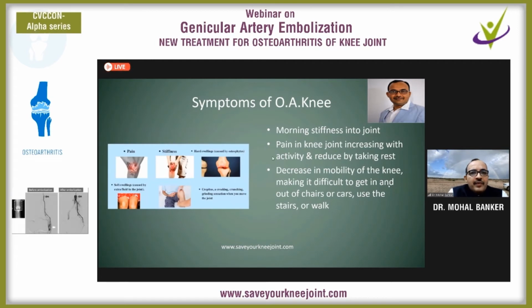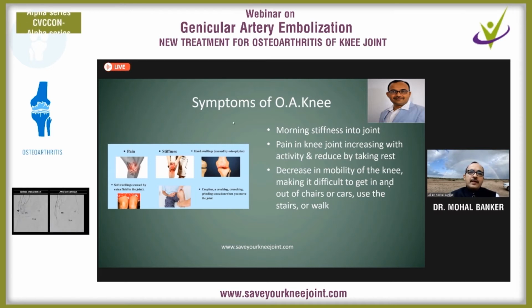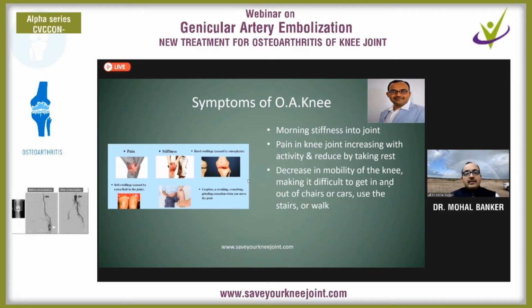Now, pain is a very dominant complaint for any patient. It starts with morning stiffness, but gradually the pain occurs with movement of the joint, and the pain reduces in resting positions. Along with this pain, if a swelling develops over the knee joint, this is due to synovial effusion.